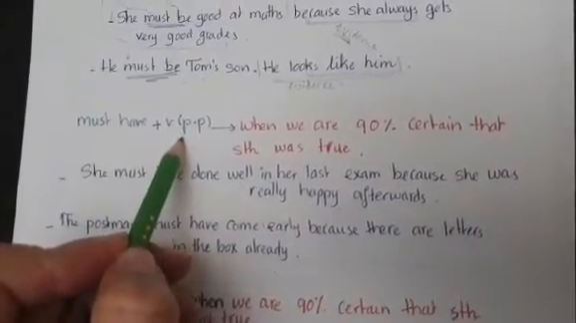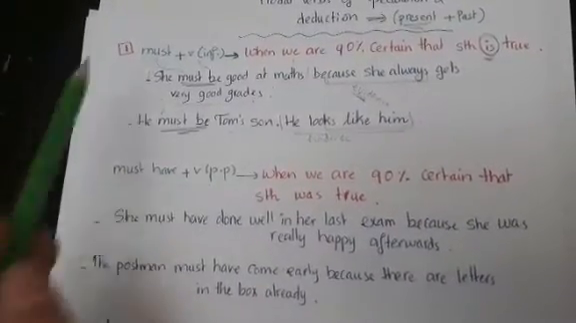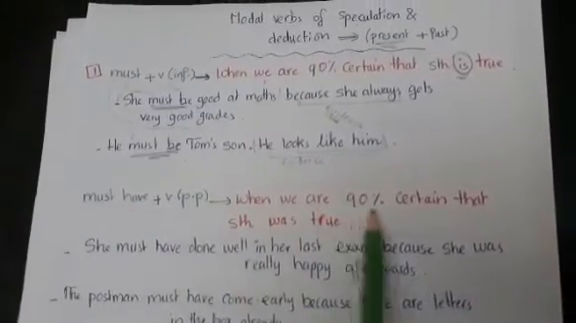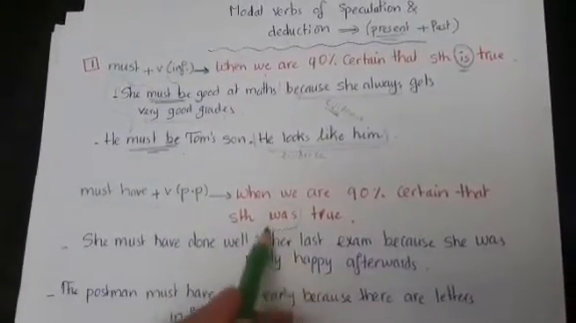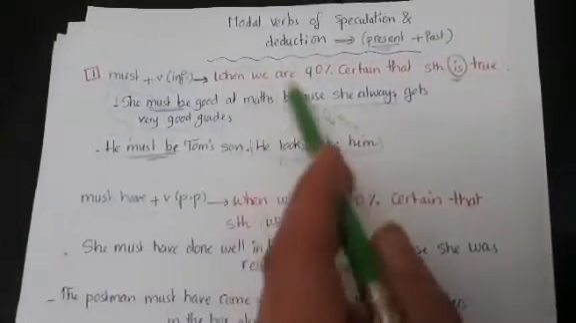Now let's move to the second form, which is must have with the past participle form. It's important to know that this form is the past of the first one that we've just talked about. This is for the present and this is for the past. And both of them are used when we're 90% sure about something. So this is used when we are 90% certain that something was true and when we're 90% certain that something is true.